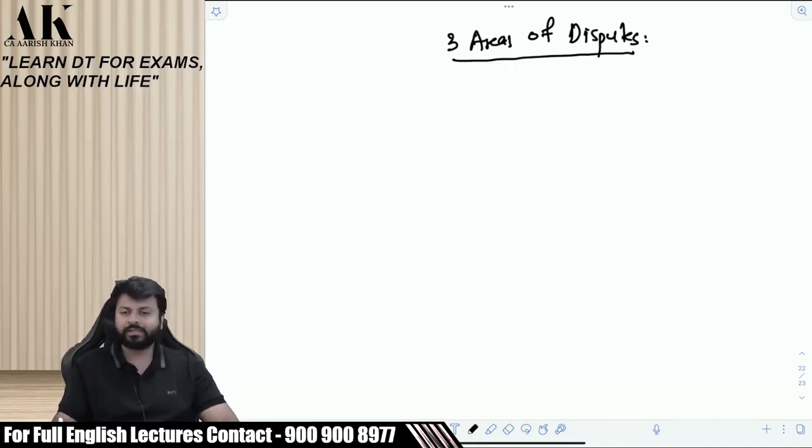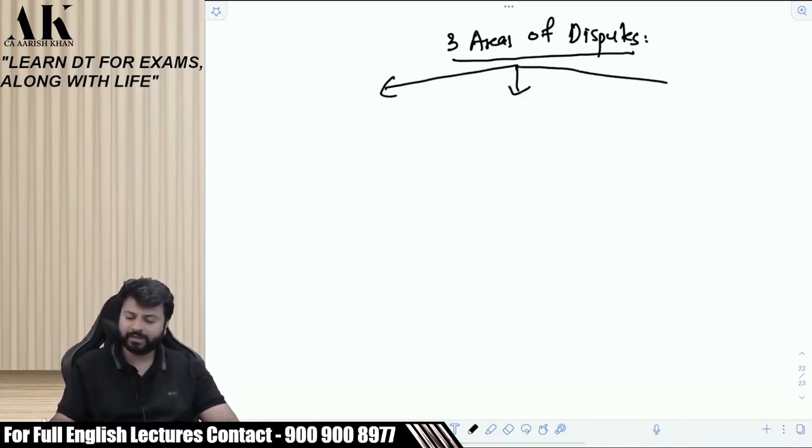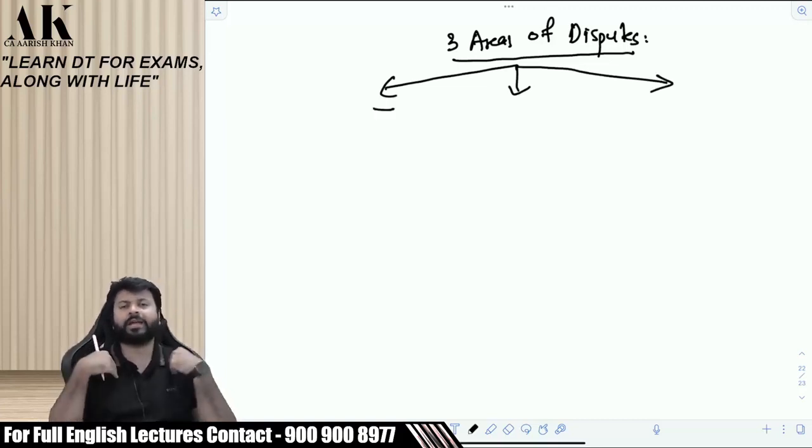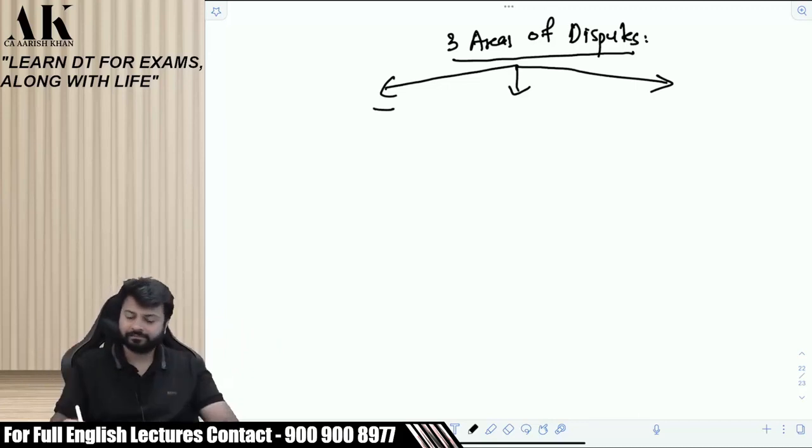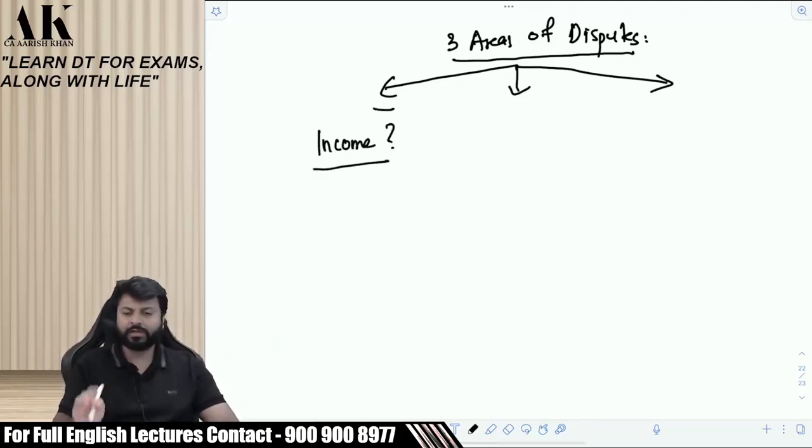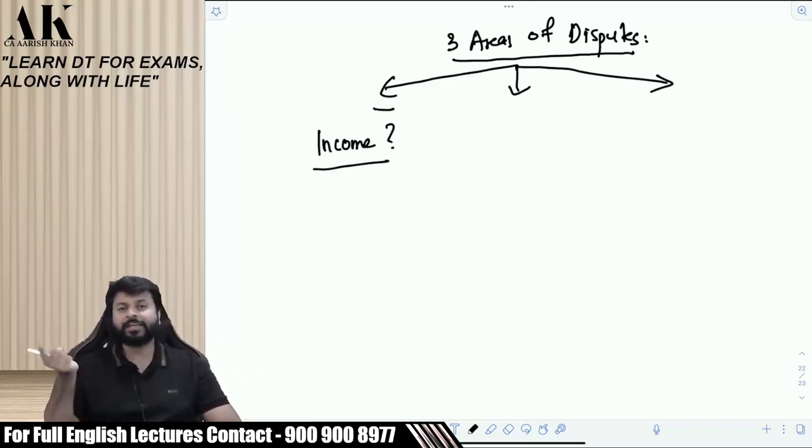Now, let me put all these three areas in front of you. First area, second area, third area. Listen carefully. The first area of dispute between the taxpayer and the department is: what is earned by the assessee, is it income or not? First of all, what is earned by the assessee has to be considered as income. Unless it is an income, income tax cannot be imposed.